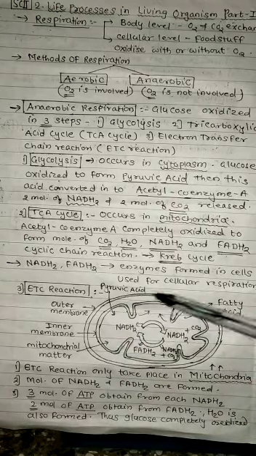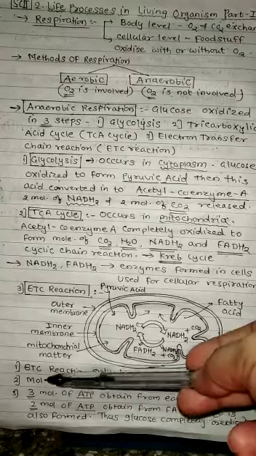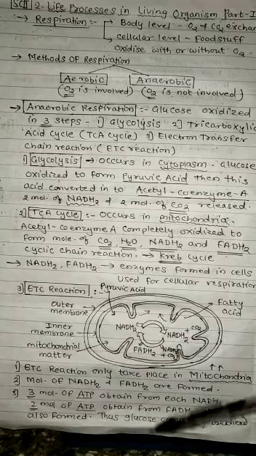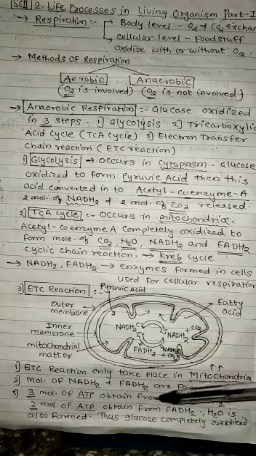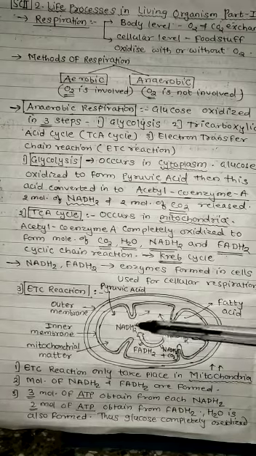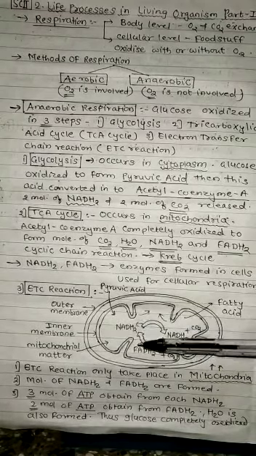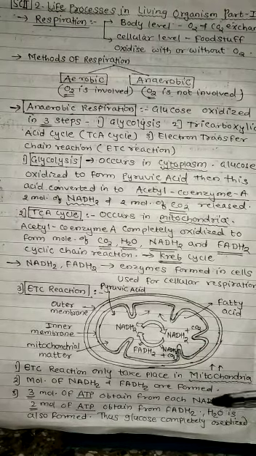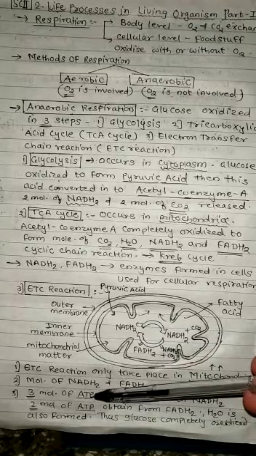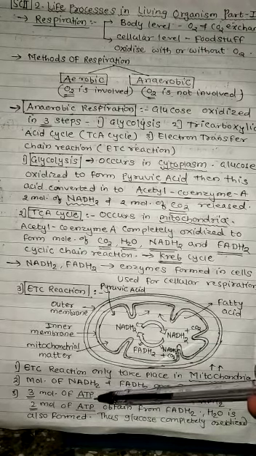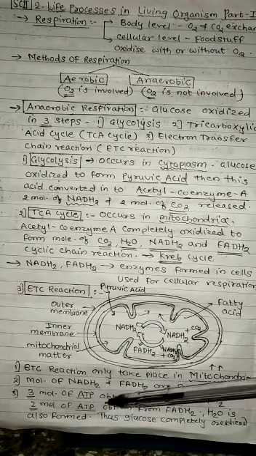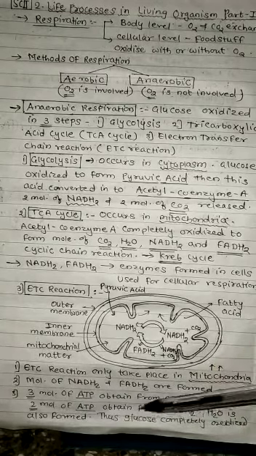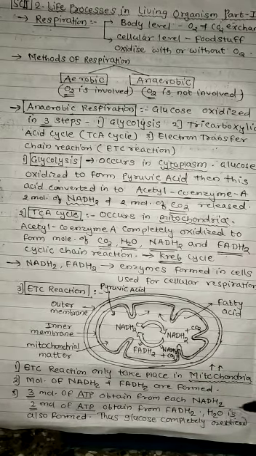Mitochondrial material is pyruvic acid, fatty acid. So the first point you have to write here, ETC reaction only takes place in this mitochondria. Second, molecules of NADH2 and FADH2 are formed here. See, look at the diagram, NADH2, FADH2. These enzymes are formed here. Then third point, 3 molecules of ATP are obtained from each NADH2. ATP is adenosine triphosphate energy. Adenosine triphosphate energy is obtained from each NADH2 and 2 molecules of ATP are obtained from FADH2. And water is also formed here.